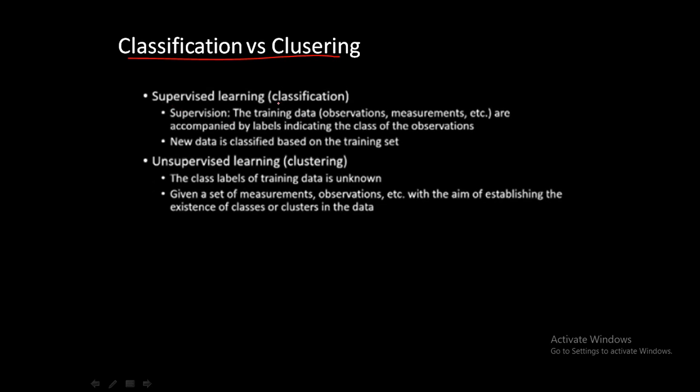So classification is a supervised machine learning algorithm. Supervision in the sense that the training data, maybe observations or measurements, are accompanied by labels. So in short, I mean to say, वहाँ पे class available होगा. And new data is classified based on the training set. In short, you just predict which class it comes under. Actually, यहाँ पे difference का इसलिए problem है because classification में भी हमारे पास label होंगे.